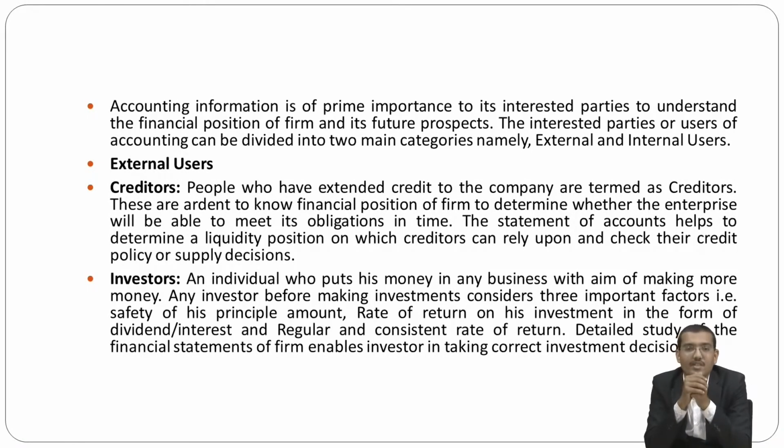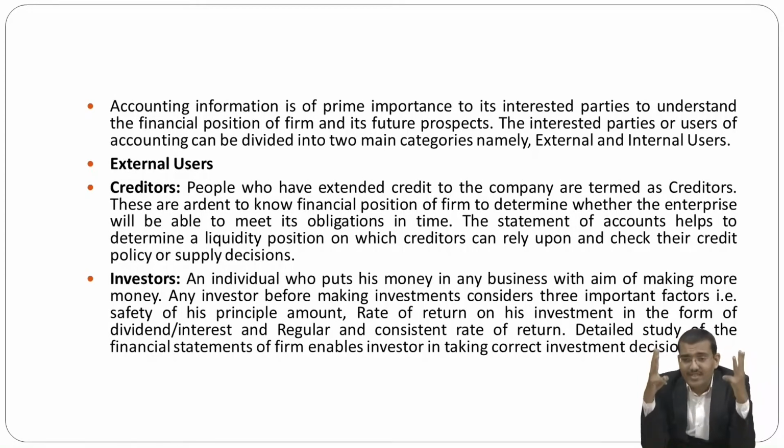Then the investor: an individual who puts his money in a business with the aim of making more money. Before making an investment, investors consider three important factors: the safety of the principal amount, the rate of return on the investment in the form of dividend or interest, and the regularity of that rate of return.